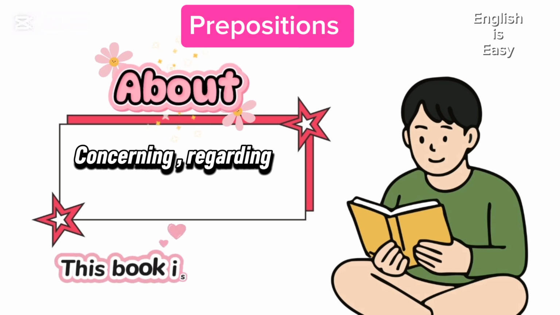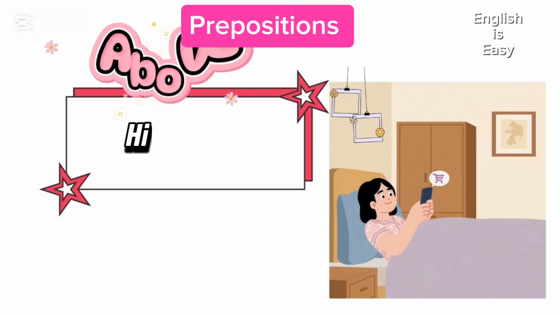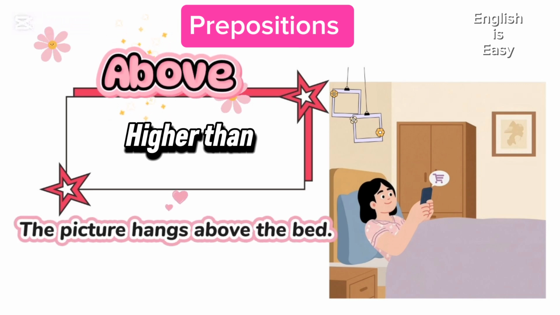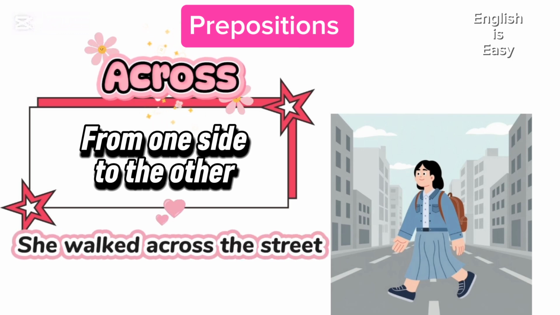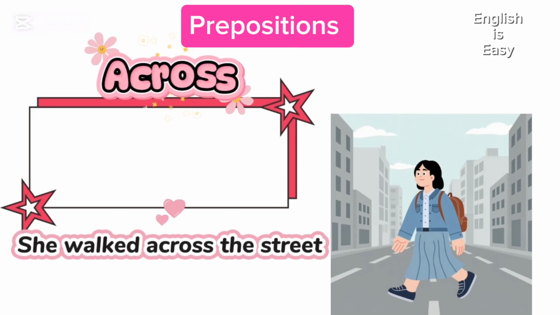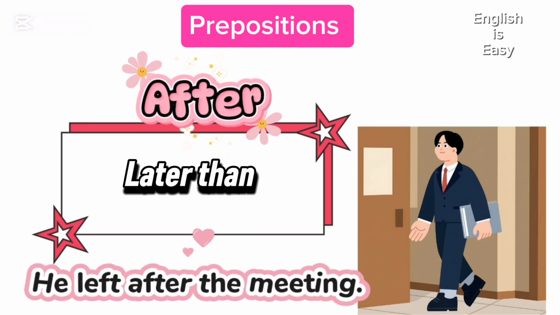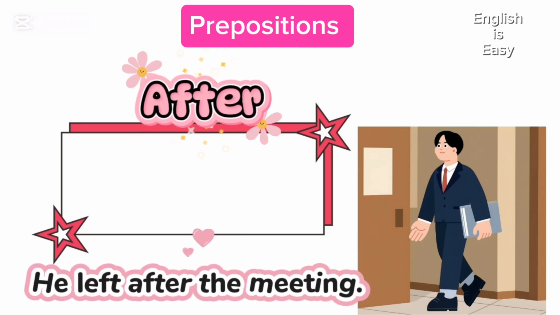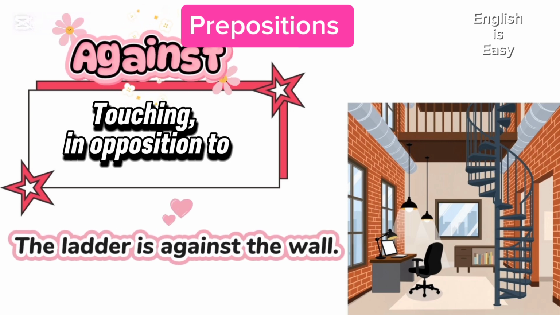About. This book is about history. Above. The picture hangs above the bed. Across. She walked across the street. After. He left after the meeting. Against. The ladder is against the wall.